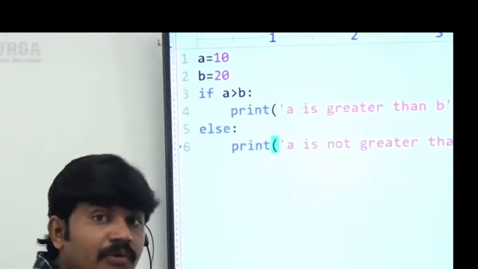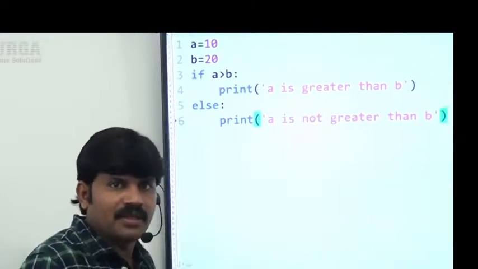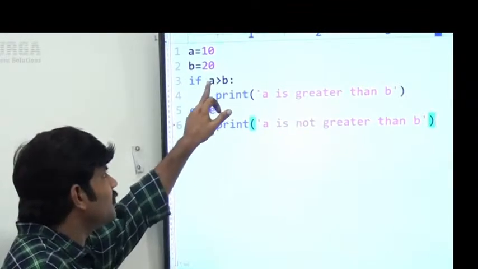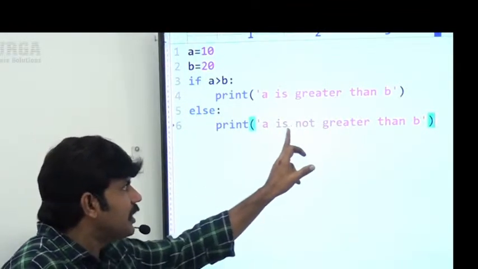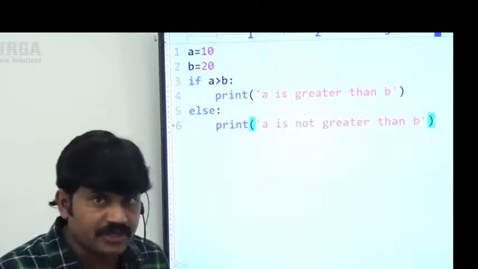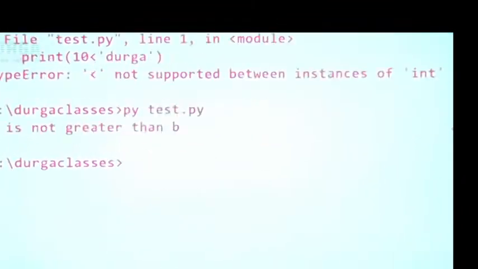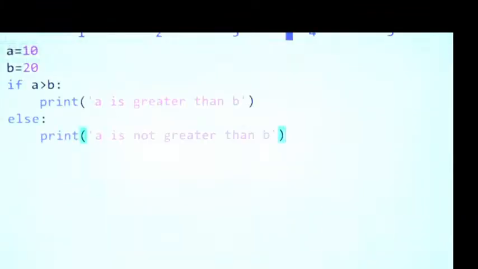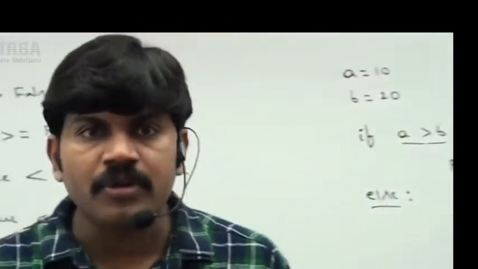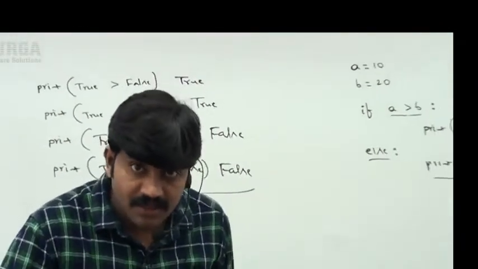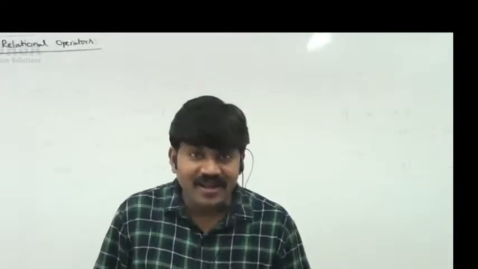Yes, you have to get used to next level coding. Anyway, it is just a basic idea. The condition is false, and false means the else part is going to execute. A is not greater than b, this is the output I have to get. Observe carefully, are you seeing it? A is not greater than b, this is the answer we get. So these are various things you should be aware of about relational operators. Clear, right? Now the last point related to relational operators, take a bit of special care.